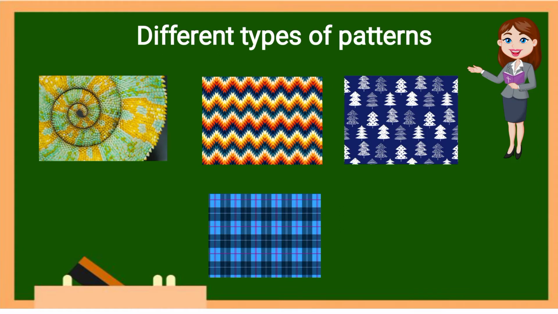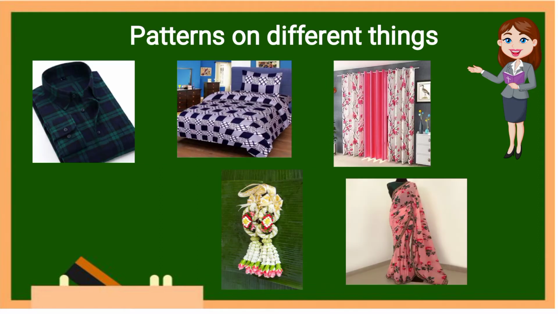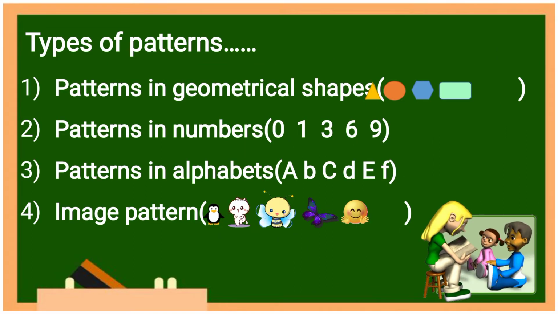Now see children, these are the different types of patterns. We can see different types of patterns in our daily life on different things, like on shirts, on bed sheets, on curtains, on sari. Okay, on clothes also we can see the different types of patterns. Now, types of patterns. How many types of patterns are there? Patterns in geometrical shapes, patterns in numbers, patterns in alphabets and image patterns. Okay, these are the main types of patterns.